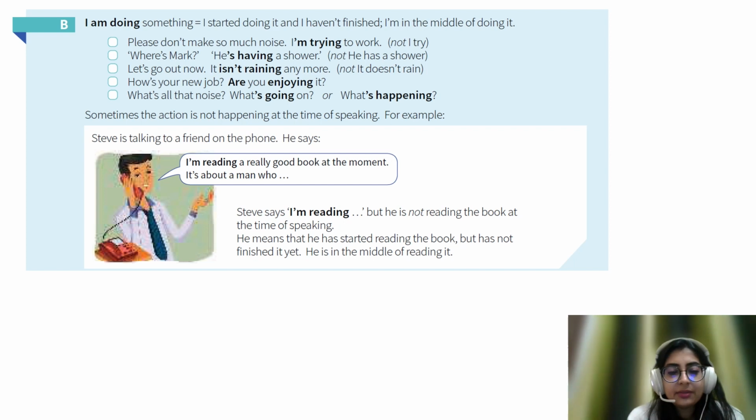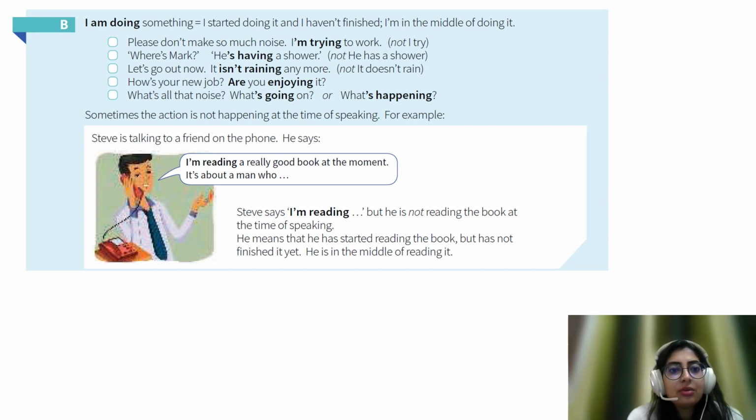As you have seen in the last slide, to add to that, here are a few more examples which signify the present continuous tense. As you see, here it goes: I'm doing something, I started doing it and I haven't finished. So I'm in the middle of doing it, which is the definition of present continuous.